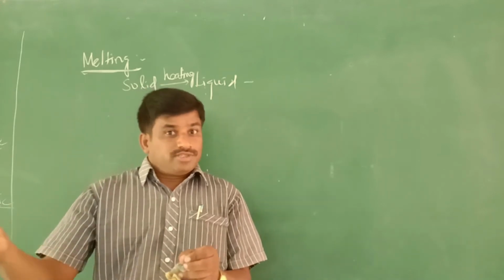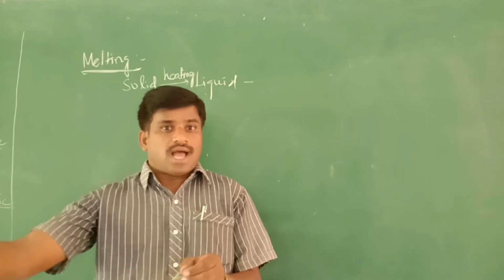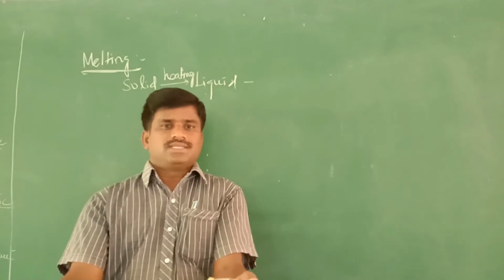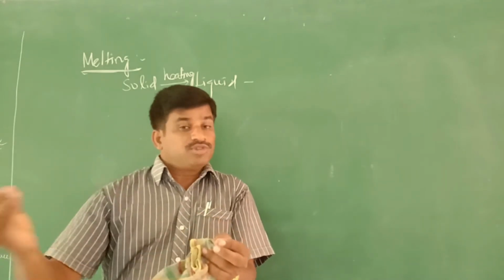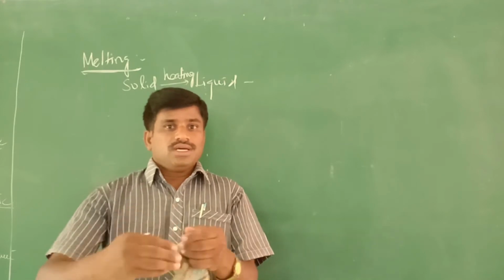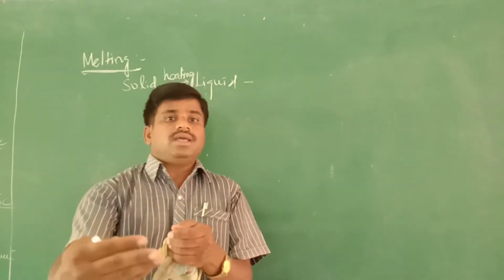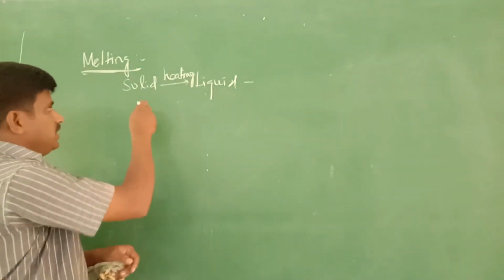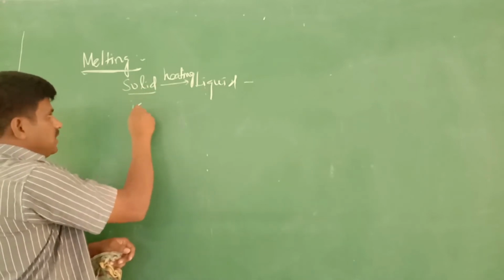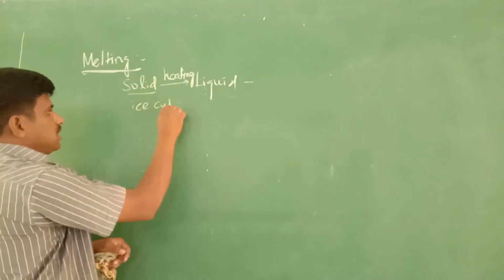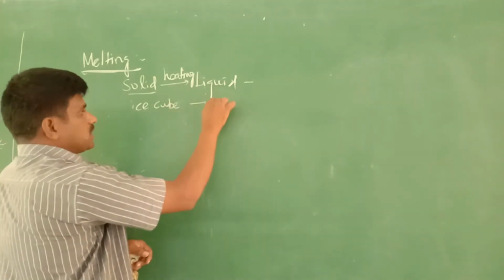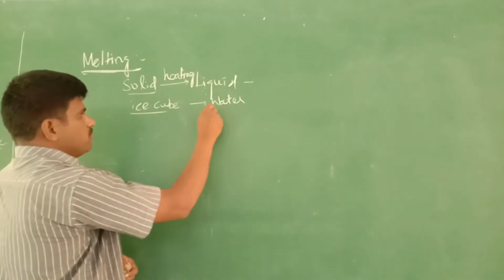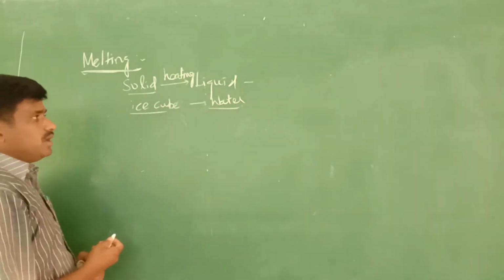Ice cream absorbs the heat energy from the surrounding air. The room contains air, and that heat is absorbed from the surroundings, so the solid state of ice cream will become liquid. Understood? So the ice cream, that is the solid ice cubes, becomes water. Water is in the liquid state. This is the process of ice cube becoming water.